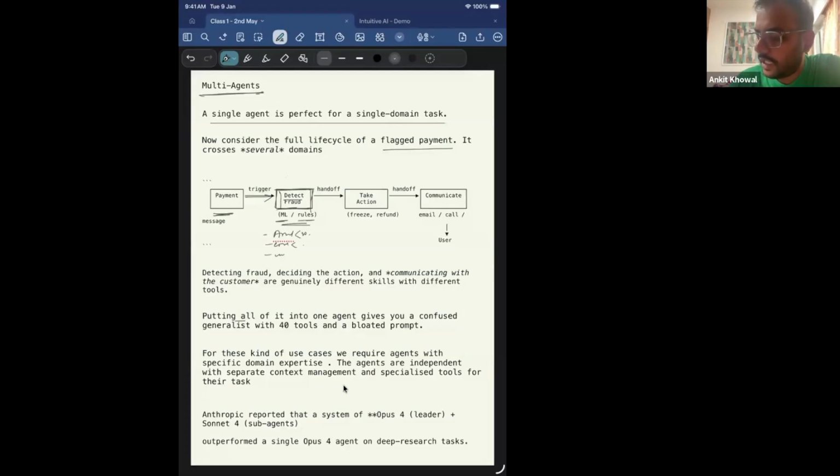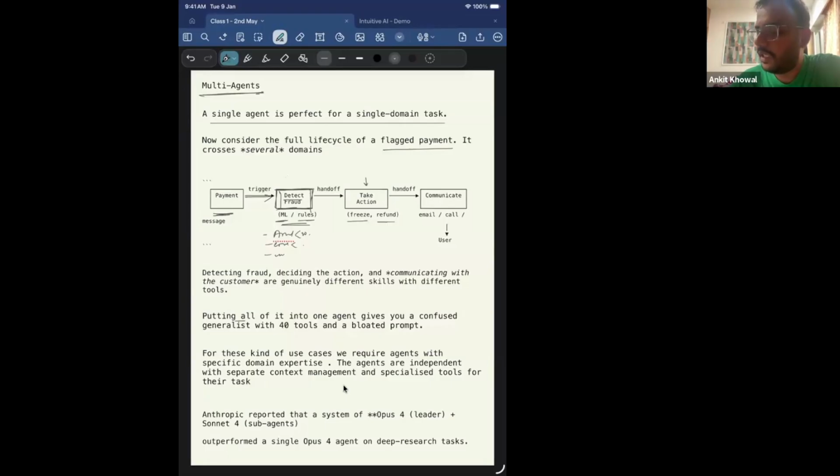Once the fraud is detected, we need to take certain actions, right? Let's say if a fraud is detected, then we need to freeze the account and do a refund to the user. So this is another action based on whether a fraud is there or not. I need to take a certain set of actions. This itself can also be complex. You need to verify the user account, freeze the account, and issue a refund.